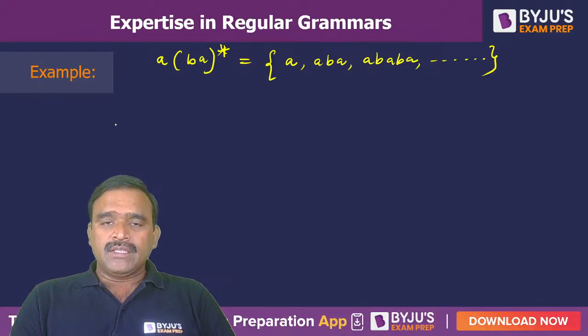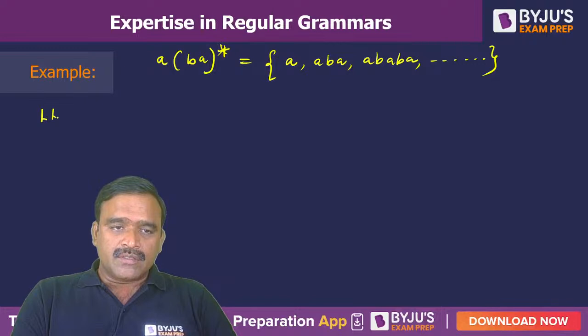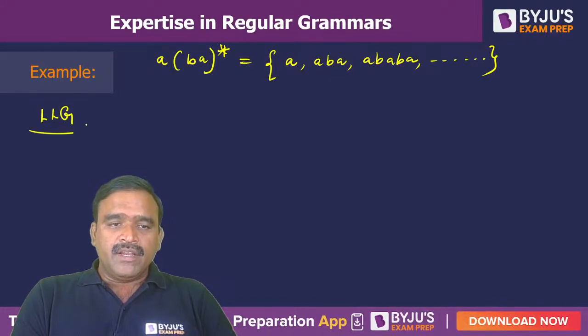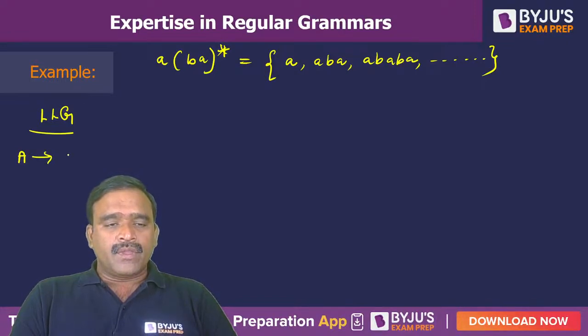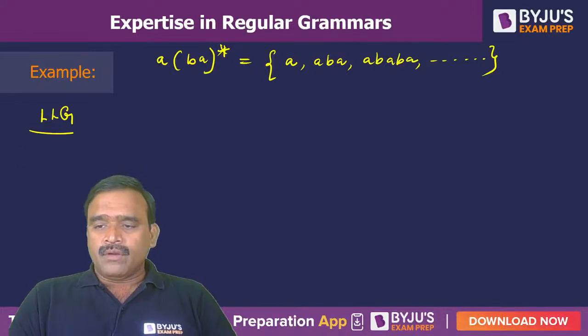Whenever you take this example, I wanted to give a left linear grammar for this. The left linear grammar production style is like this. So it is something like A to, terminals followed by a single variable. Okay, so it is something like this. Just a moment. Okay, am I audible? Is my audio and video everything clear?